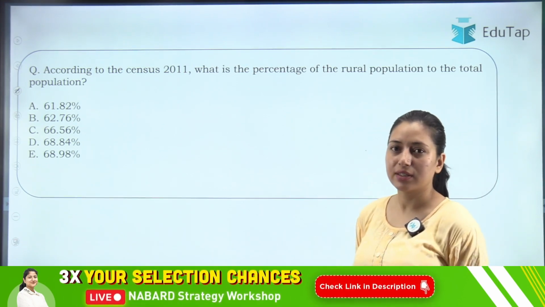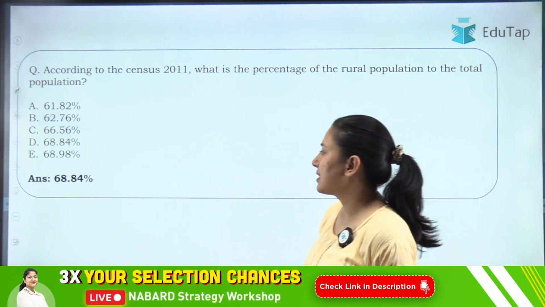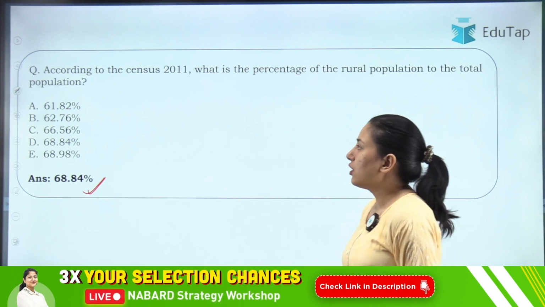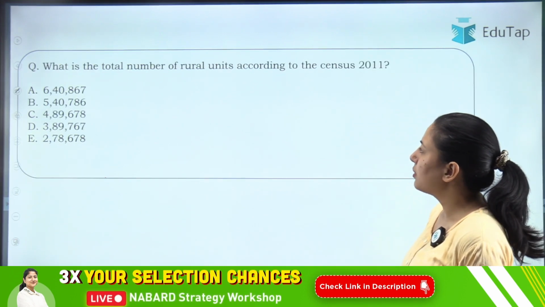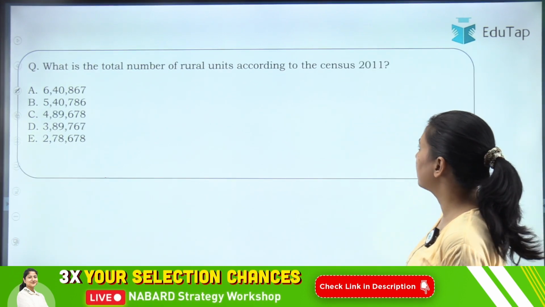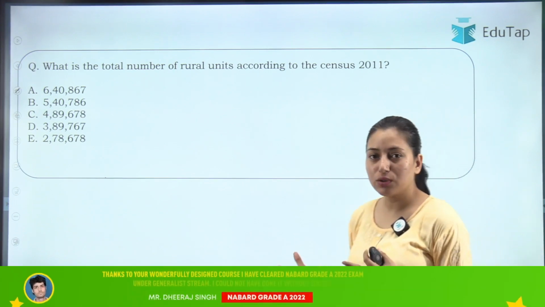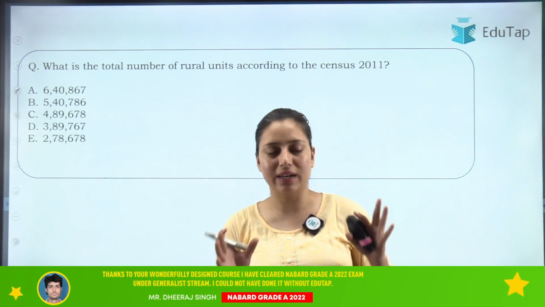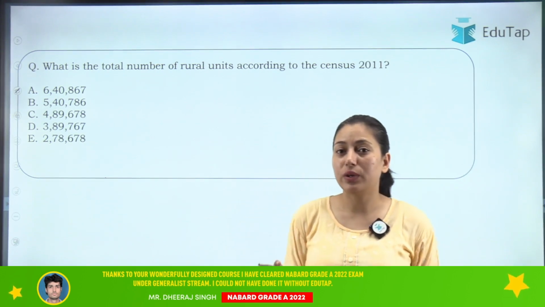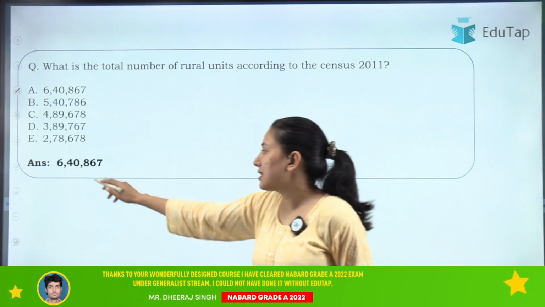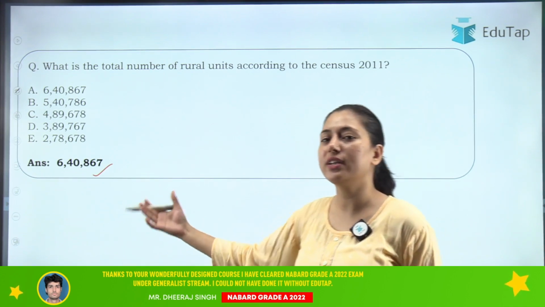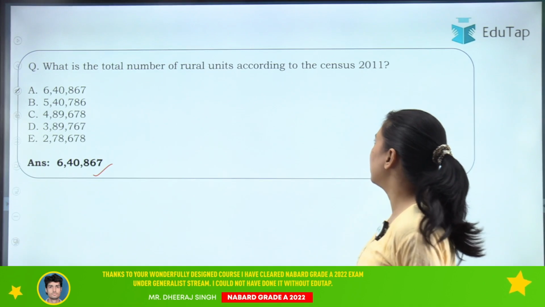Then the next question says, according to census 2011, what is the percentage of rural population to the total population? The right answer for this question is 68.84%. We have discussed this. Moving on to the next: what is the total number of rural units according to census 2011? We have discussed this too. It is 6,40,867. Clear? So this is the number of rural units according to census 2011.